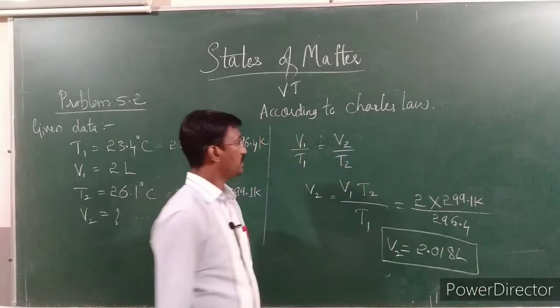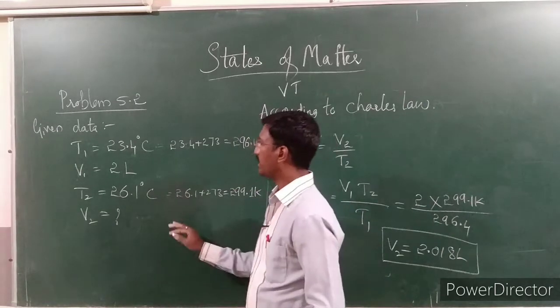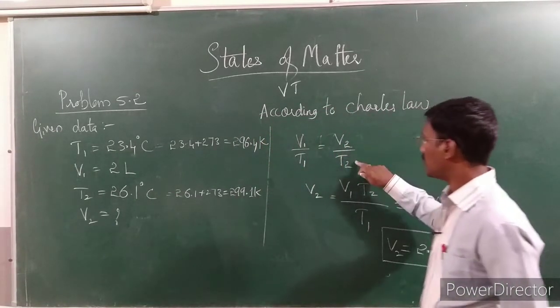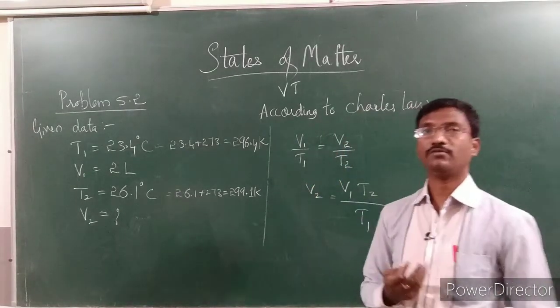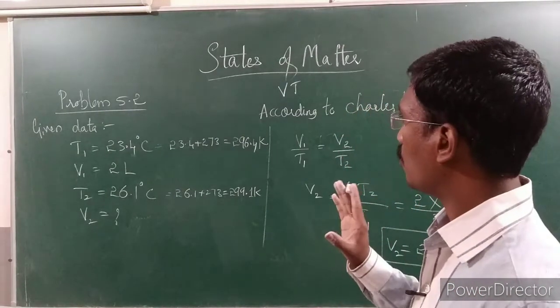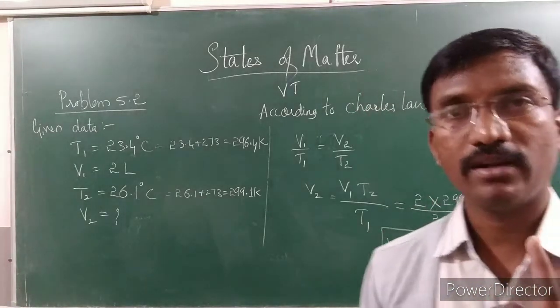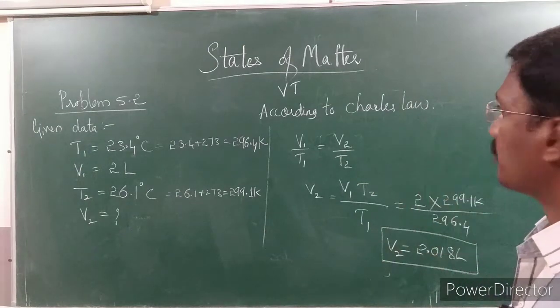Here it's not necessary that they ask for the volume directly. They may give any three among V1, T1, V2 and T2, but they may ask you any one among these four terms. So what you have to remember in this problem is, whenever they give the data, first you have to work out from the given data which law is applicable here.